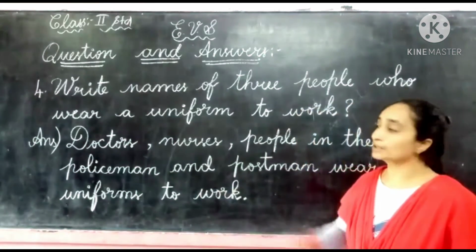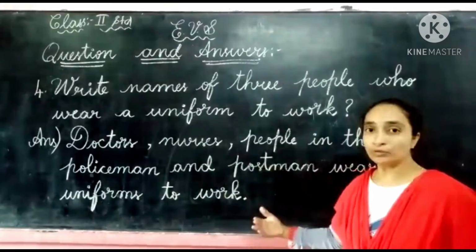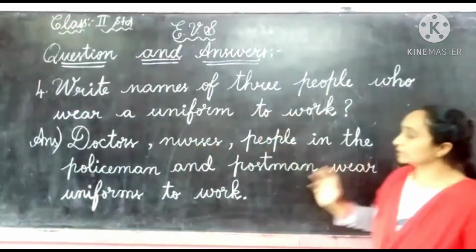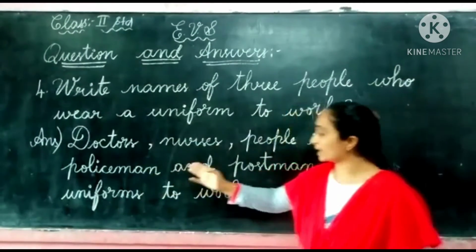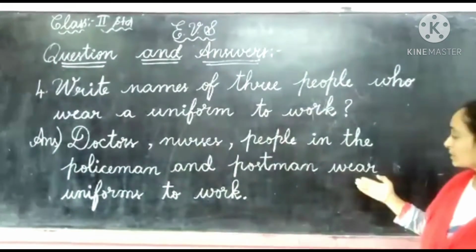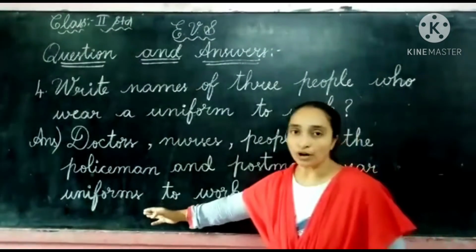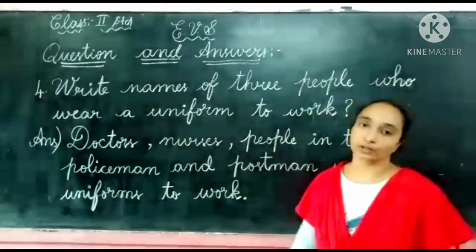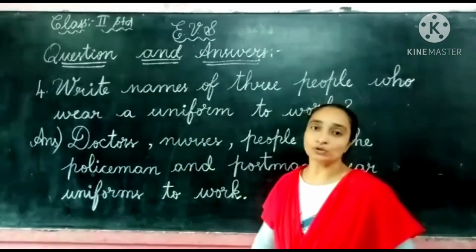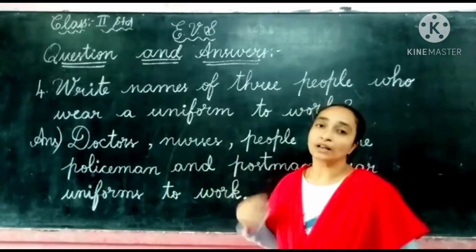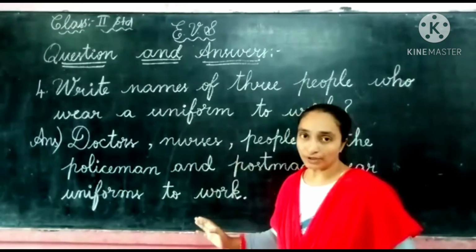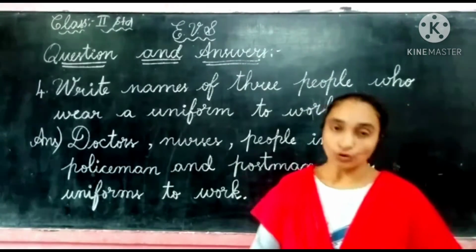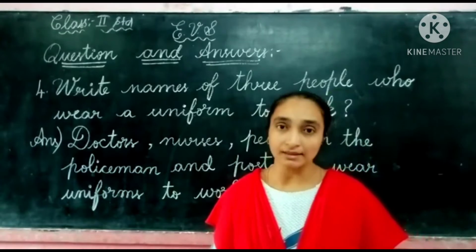So here we have completed our 4 questions children. Let us repeat this answer one more time. Doctors, nurses, policeman and postman wear uniforms to work. So these are the 4 most common people who wear the uniforms while going to work. So here we have completed children the 4 question answers in our textbook. The page number in the textbook, page number 175.